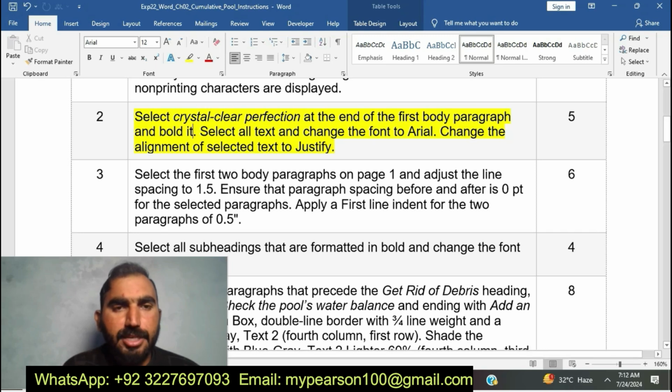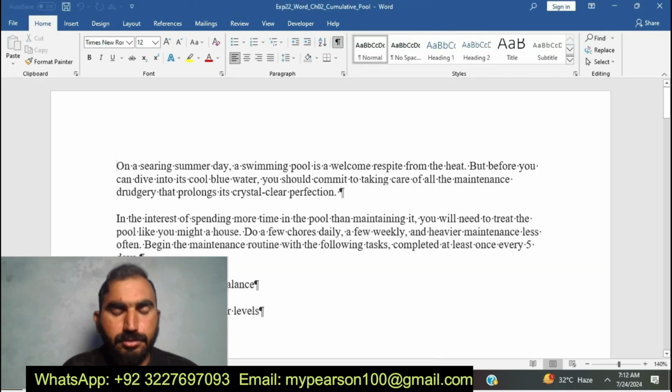Now I am going to do the second step of EXP22 Word Chapter 2 Commutative Pools. Here you can see, now here is the crystal clear perfection. I have bolded it. According to the instruction, I am going to do the second step of EXP22 Word Chapter 2 Commutative Pool.